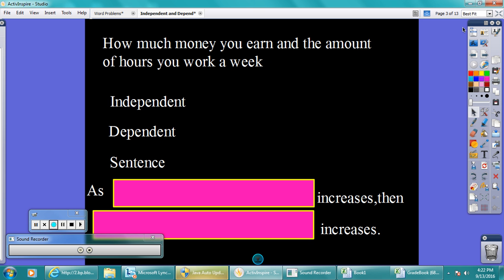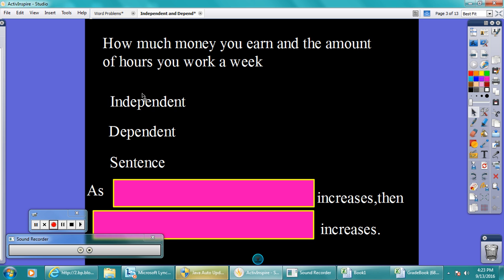Now let's talk about how much money you earn and the amount of hours you work in a week. Okay, so think about it. Do you just earn a paycheck? Do you just get money? No. How do you get money? You have to work for it. So the amount of hours is the independent one. If you work 2 hours, then you get 2 hours worth of paycheck. If you work 3 hours, your paycheck goes up. So the more you work, the more money you earn.